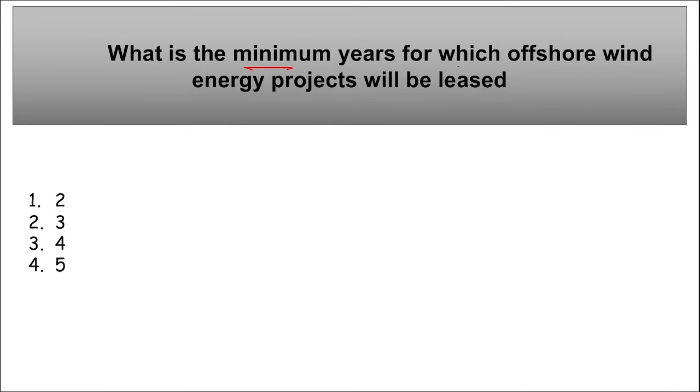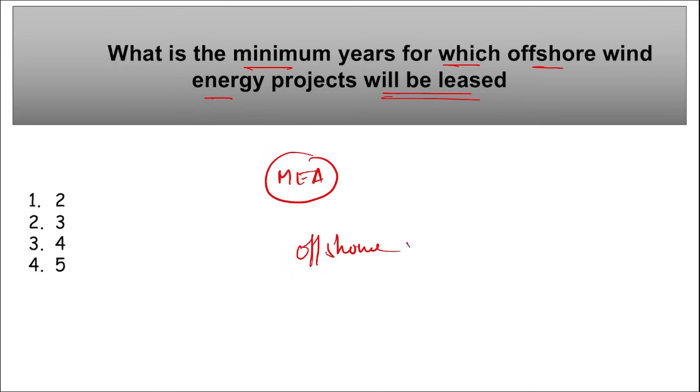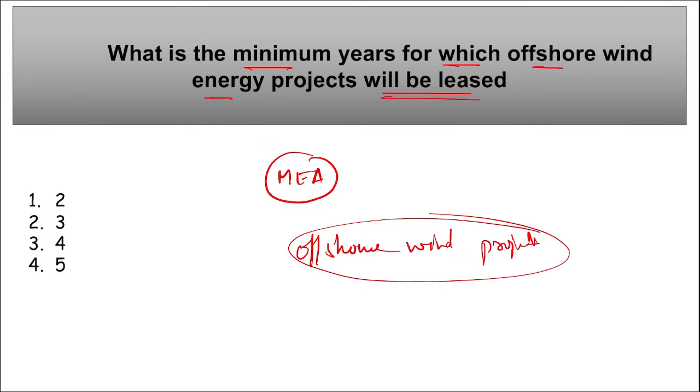Next, what is the minimum years for which offshore wind energy projects will be leased? So remember, recently Ministry of External Affairs, they have recently released some new guidelines for leasing out of the wind projects, right? Offshore wind projects such as your wind turbines or windmills. Correct? So in order to lease them, what is the minimum years for which these offshore wind energy projects will be leased? So the minimum year here is 3 years, right?